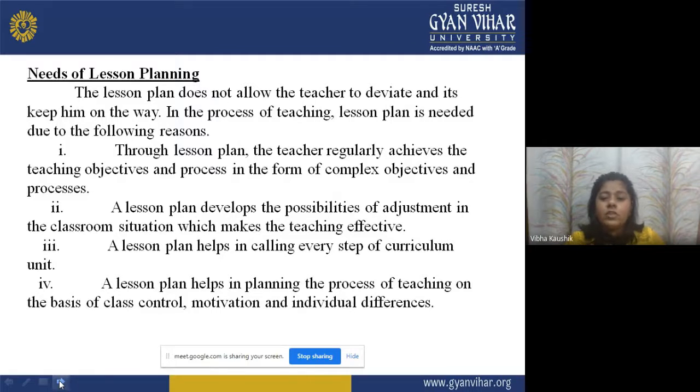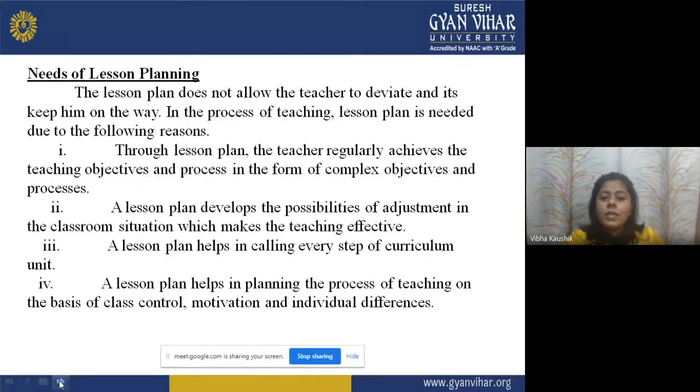In the process of teaching, lesson plan is needed due to the following reasons. Now, what is that? For the teaching, when we are saying that we have to teach, lesson plan is needed because of these following reasons. And now, what are these following reasons?